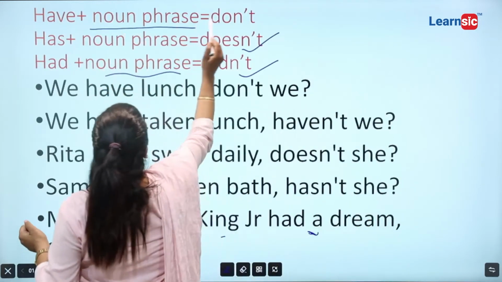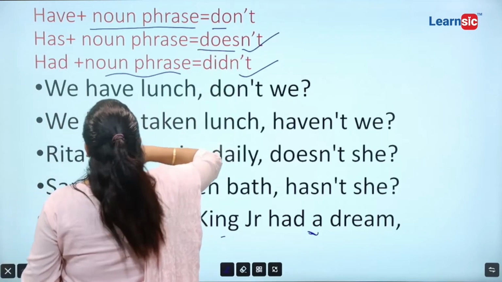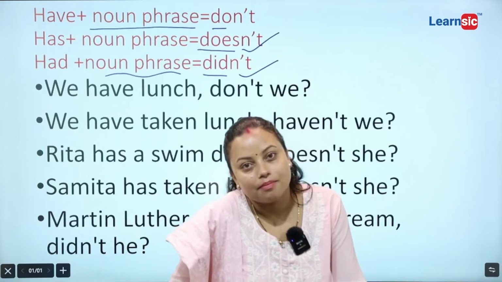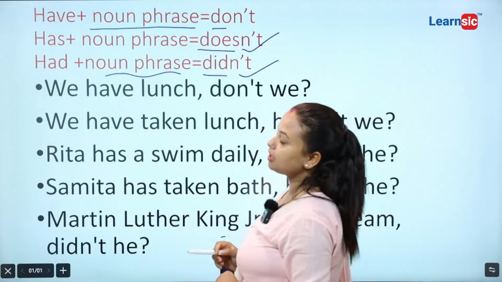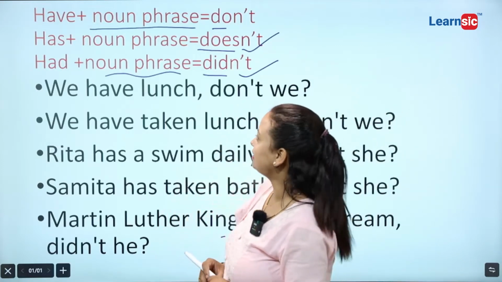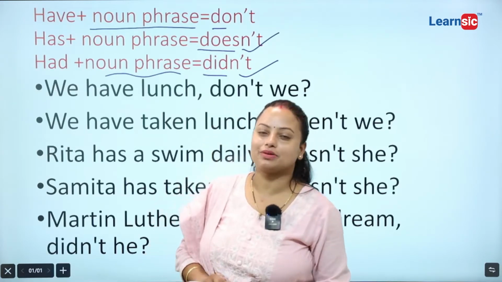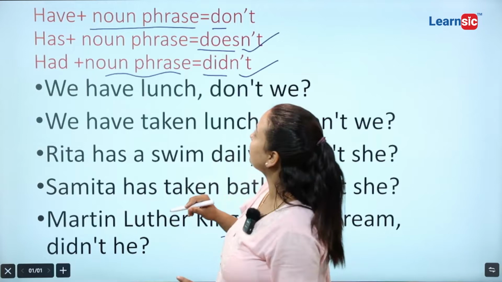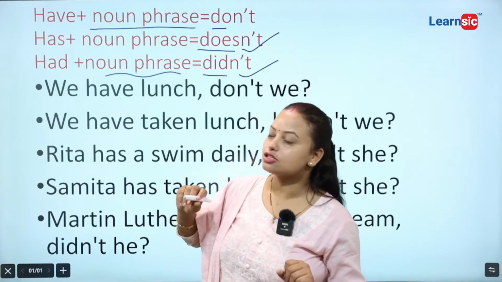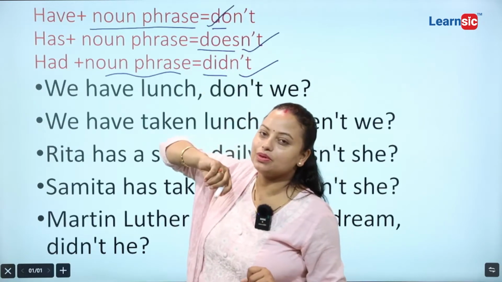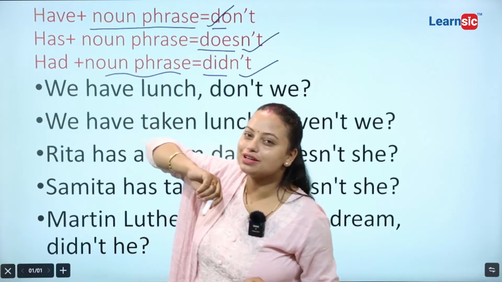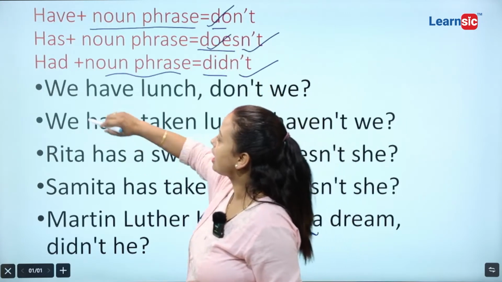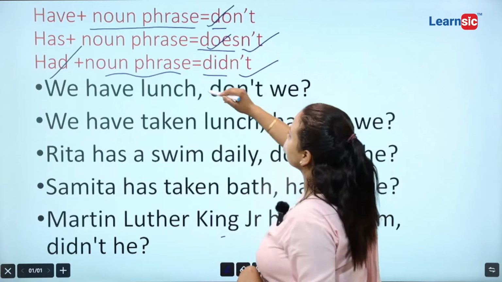Now why do we use do with have, why does with has, and why did with had, I have already taught you yesterday, because I said yesterday that has is singular, and have is plural. With they we use have. They is a plural subject, they carry have, have is a plural verb. That's why we say they do not do. So do is a plural form, plural. Okay, has is singular, a singular verb carries a singular form. That's why does is singular. Had is past, isn't it, past form. That's why we need to write did.